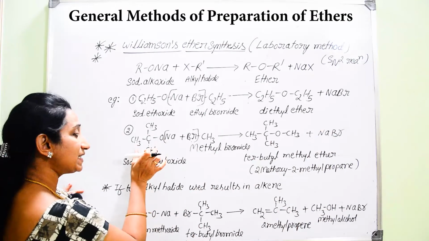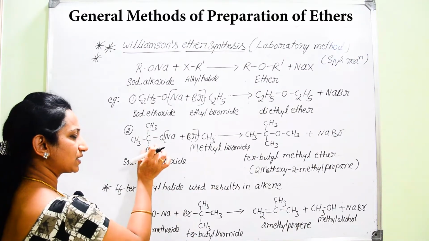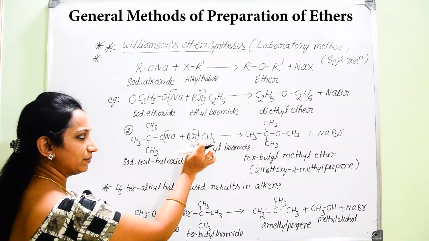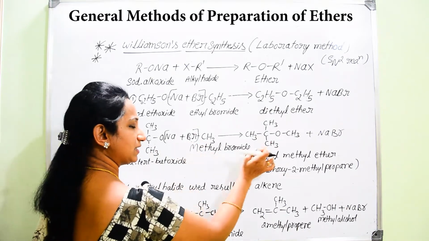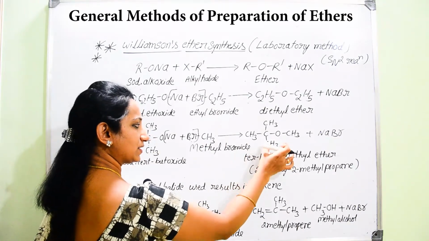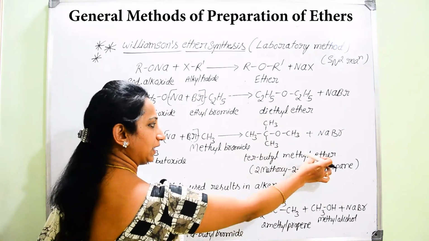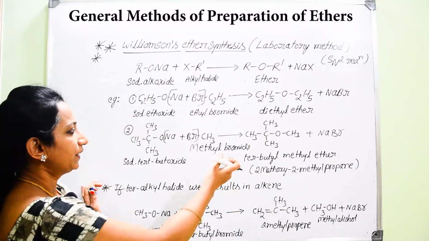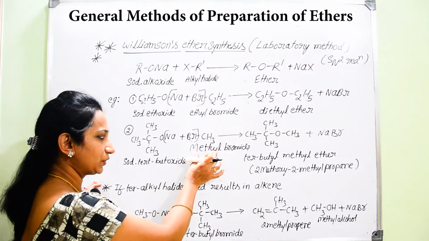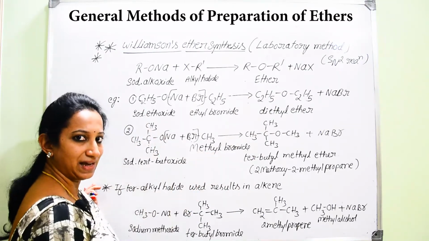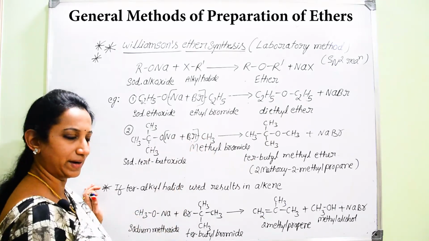Now, there is easy attack of tertiary butoxide on the methyl group, that is CH3 group, and it results in the formation of tertiary butyl methyl ether. So, it is also following SN2 mechanism, because we are using here primary alkyl halide. Like ethyl bromide, we can use methyl bromide.